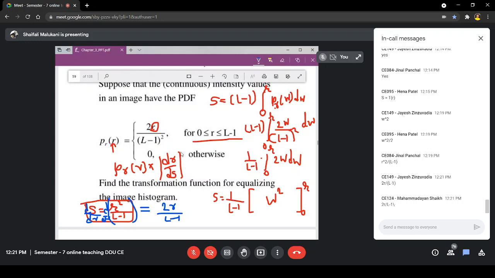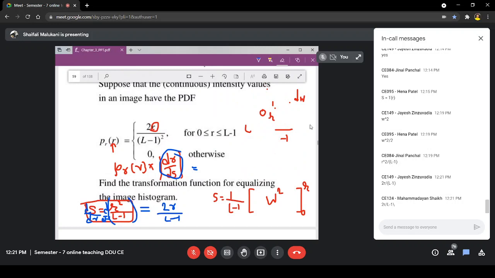So here I will substitute 2r by L minus 1. So PR of R is 2r divided by L minus 1 square into dr by ds, this is ds by dr.